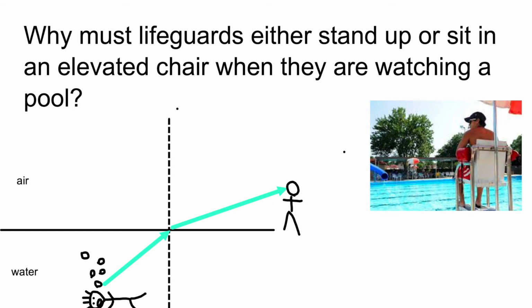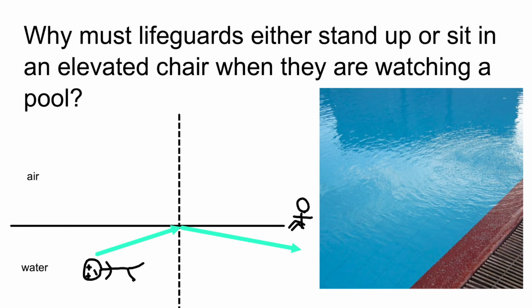If there's someone in the water in trouble, and I'm elevated above the pool, the angle needed for the ray of light to refract and hit my eye is smaller than the critical angle anywhere that I look in the pool. So I would be able to see a person anywhere within that pool, and know when they were in trouble. Now, if I'm sitting down, that's not the case anymore.